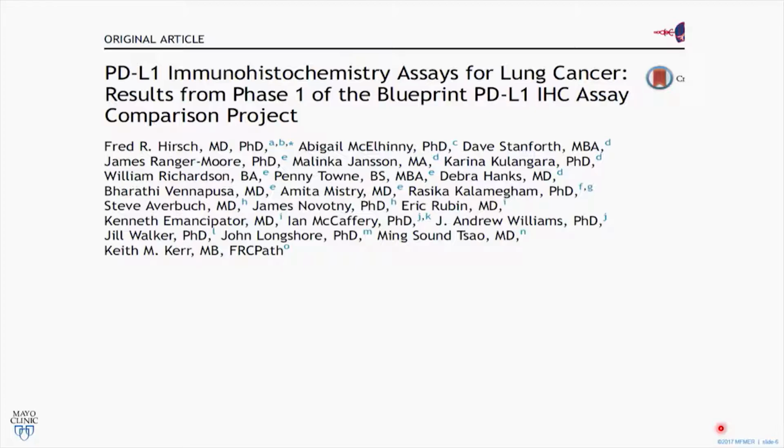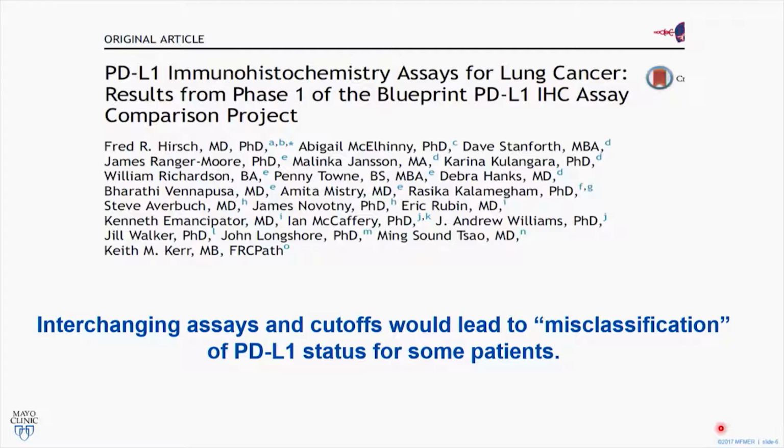And what they found was that looking at the tumor cells, 3 of the 4 assays were closely aligned, but 1 showed significant variation. In addition, when they looked at the immune cells, they showed variation across all 4 assays. And so what this means for our patients is that interchanging these assays and cutoffs leads to misclassification.